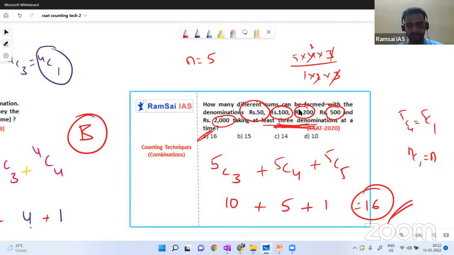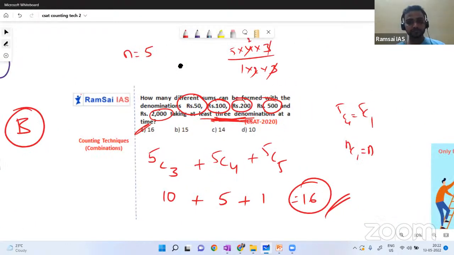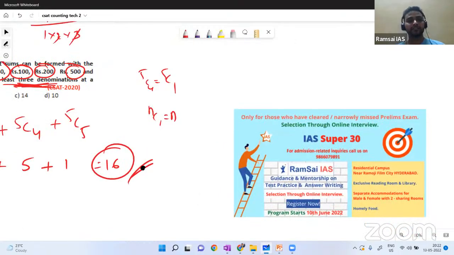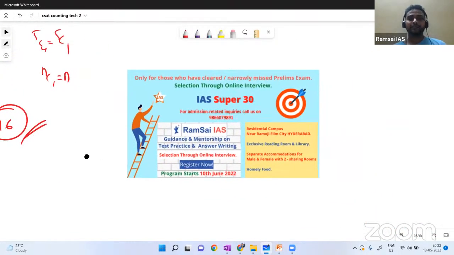Okay, how simple it is. Yes, but of course you should remember them. nCn equal to 1, nC1 equal to n.